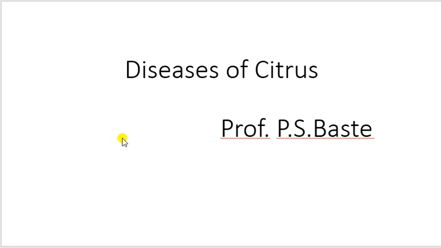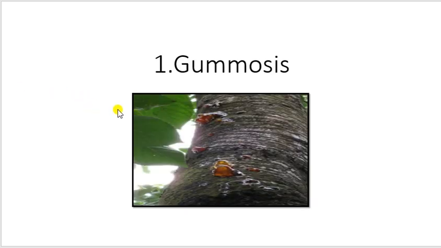Today we are going to see the different diseases of citrus. There are different diseases in the citrus: citrus gummosis, anthracnose of citrus, and powdery mildew of citrus. First, gummosis of citrus.